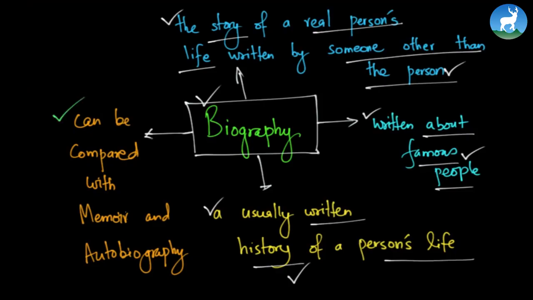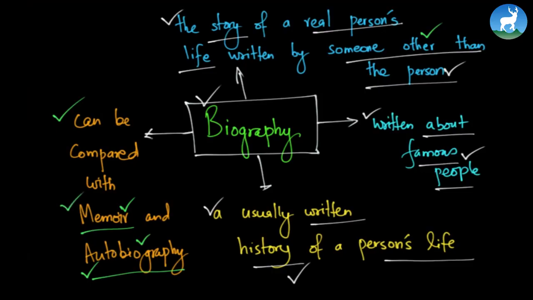It can also be compared with other forms of writing like memoir and autobiography, but there's a slight difference. Indeed, there's a huge difference, but in a manner of speaking, there's a slight difference among memoir, autobiography and biography, because biography is written by someone other than the person, but autobiography is written by the person himself. Take, for example, Mandela's Long Walk to Freedom or Mahatma Gandhi's My Experiments with Truth. Those books are actually written by the persons themselves. So that's what we call autobiographies. Memoir is a smaller form, a subset of autobiography.